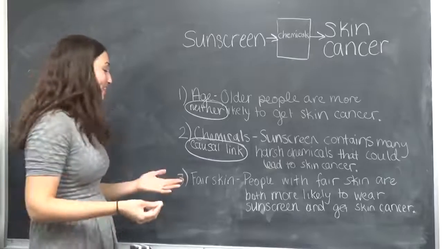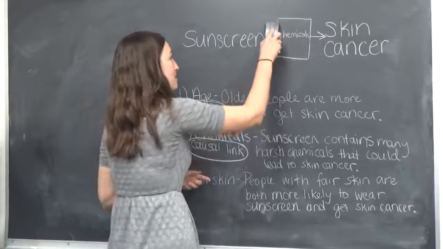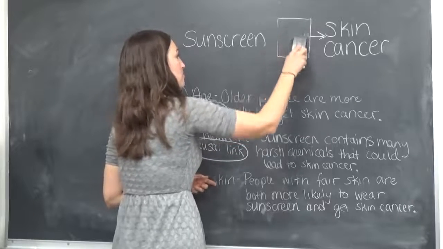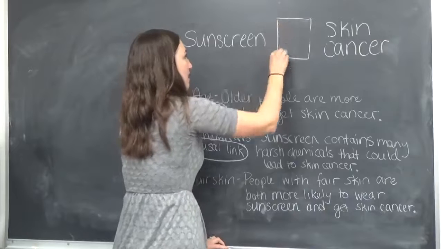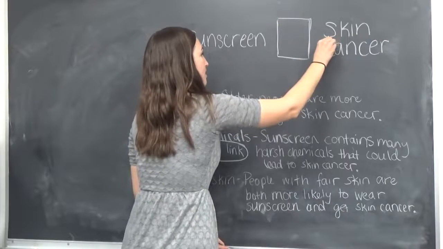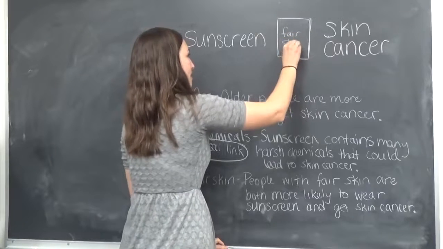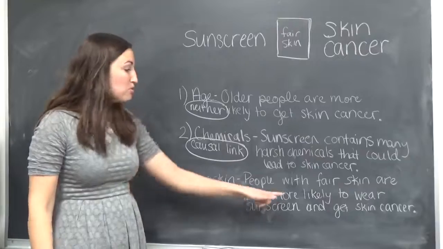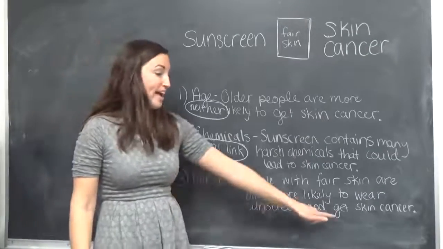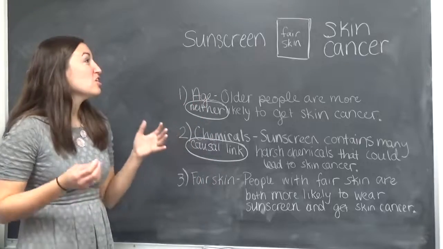All right. Last one is fair skin. I'm going to erase the arrows and I'm going to erase the old causal link. Now fair skin is what I want to put in this box. It says that people with fair skin are both more likely to wear sunscreen and get skin cancer. So again, I have to decide, where do the arrows go?